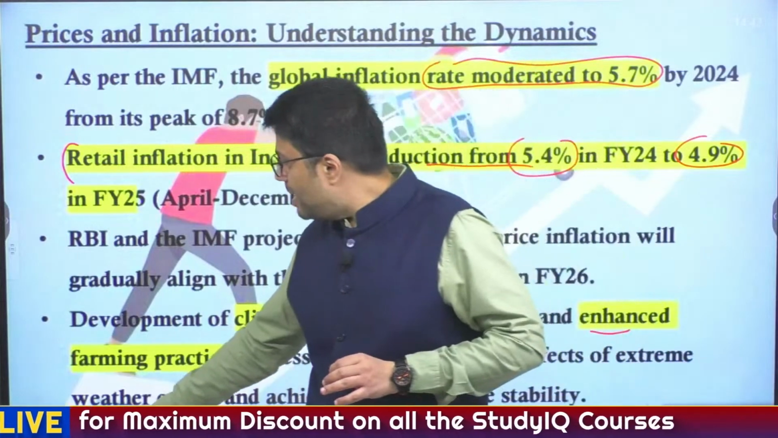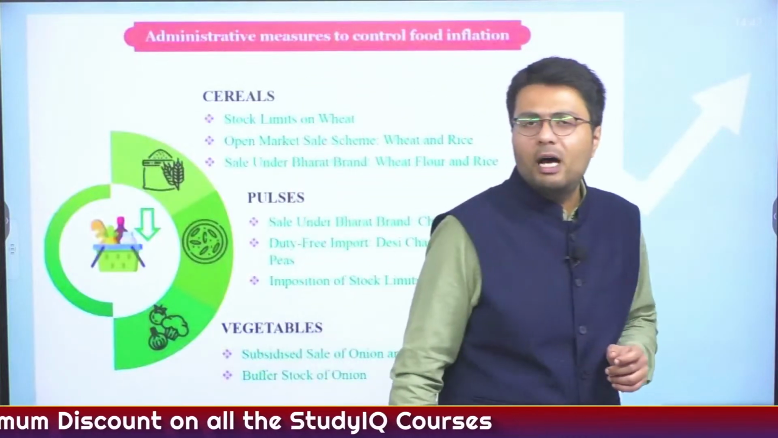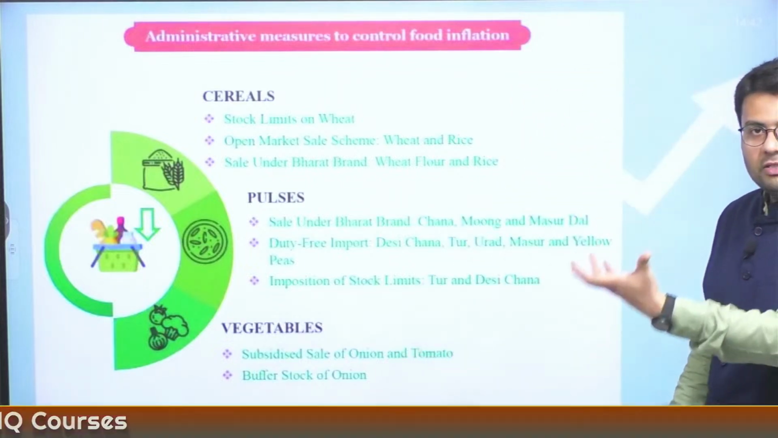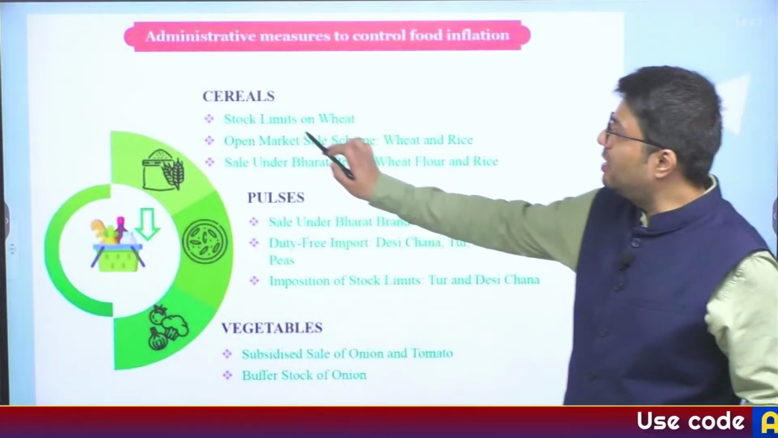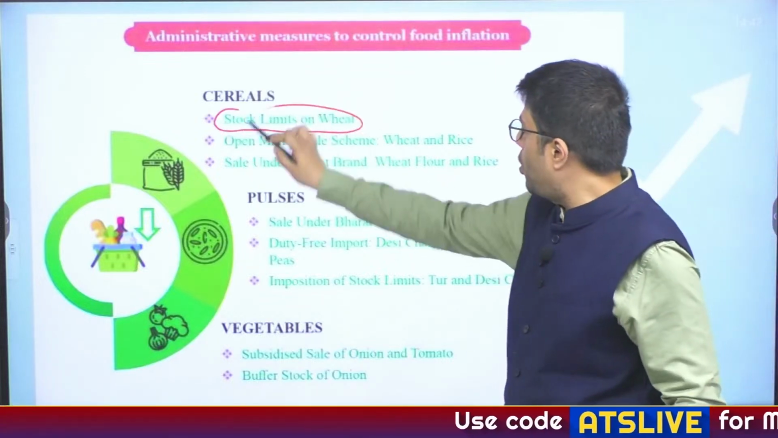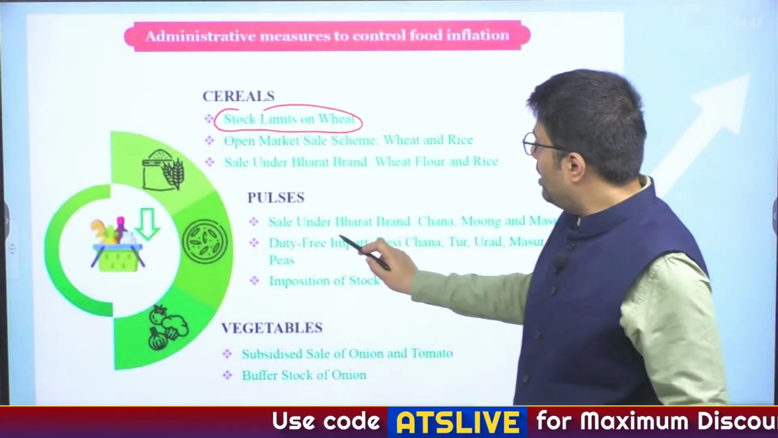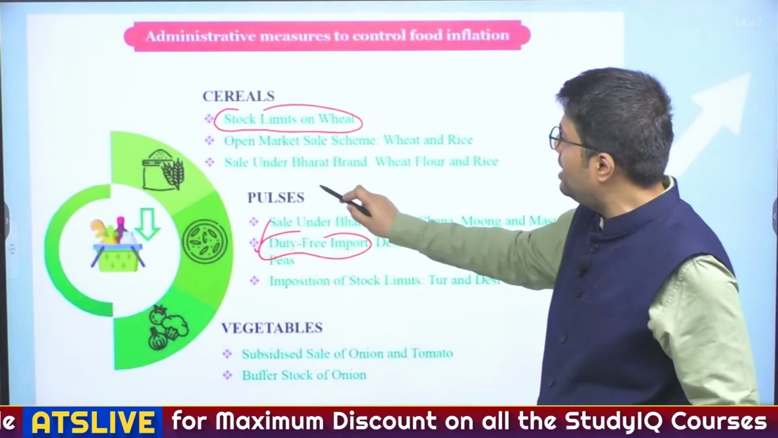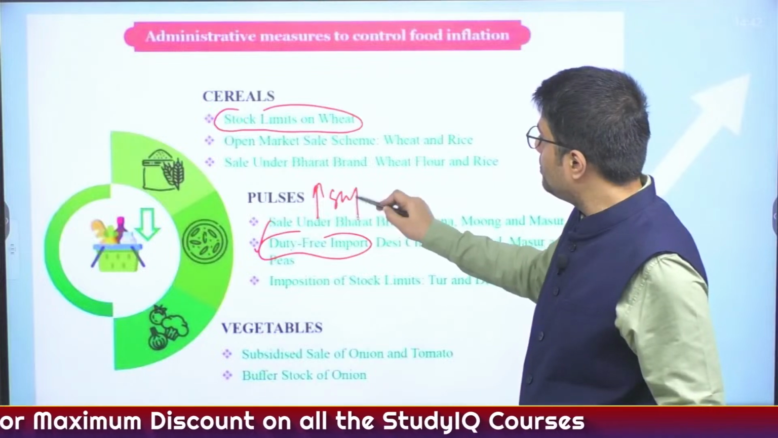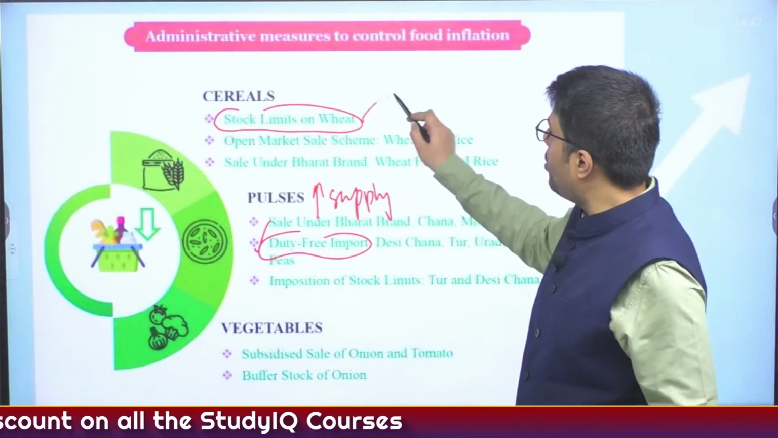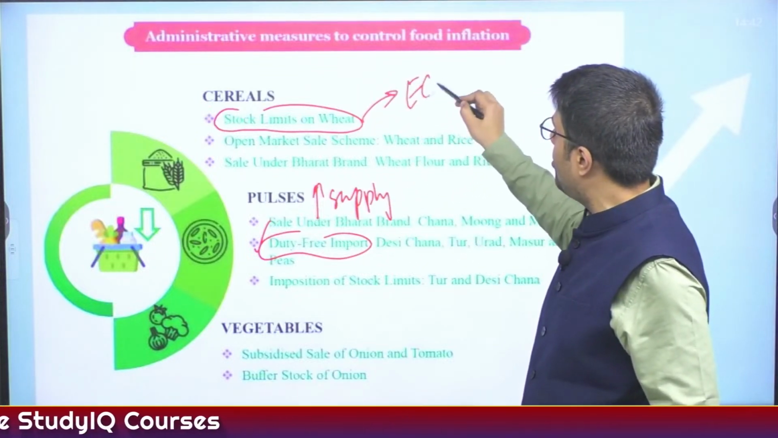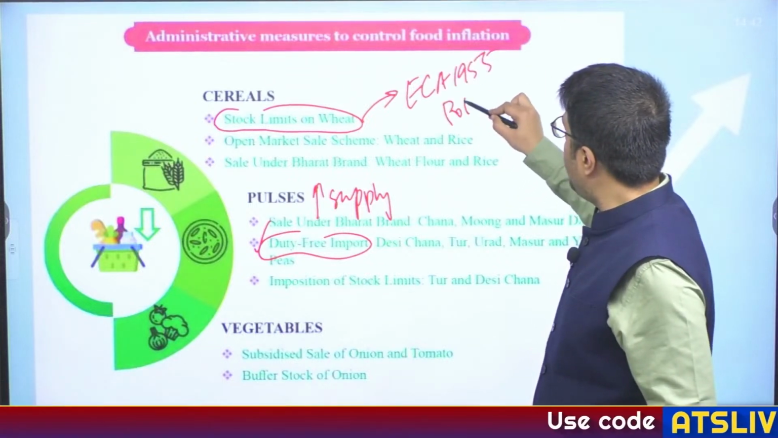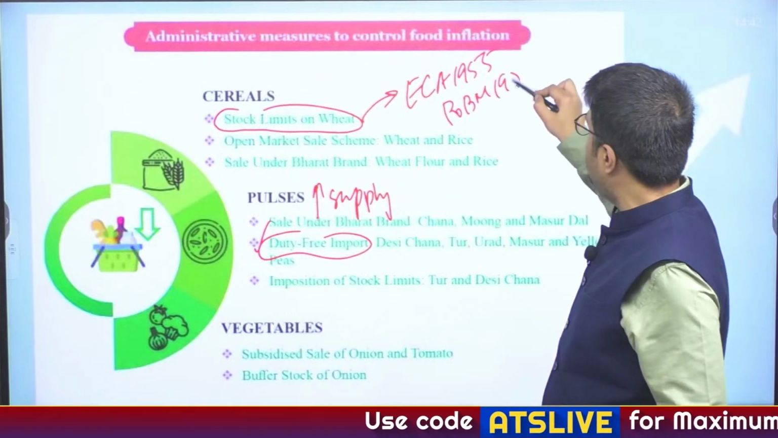Now, there were many policy measures that were taken by the government primarily to deal with the food inflation when it arose at a significant level. First was that government imposed stock limit on wheat. It permitted duty-free imports for increasing the supply of pulses. And it imposed stock limits on wheat under Essential Commodities Act of 1955, as well as Prevention of Black Marketing Act of the year 1987.